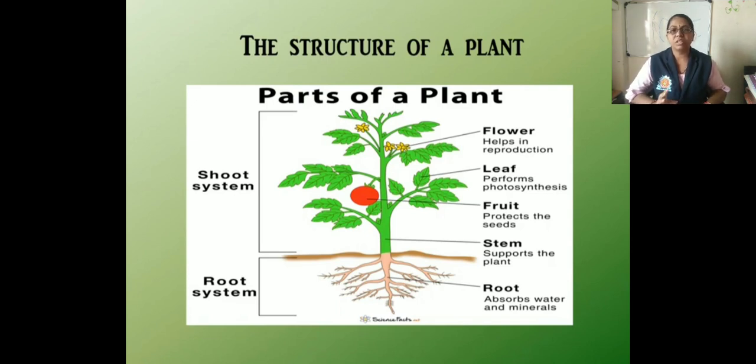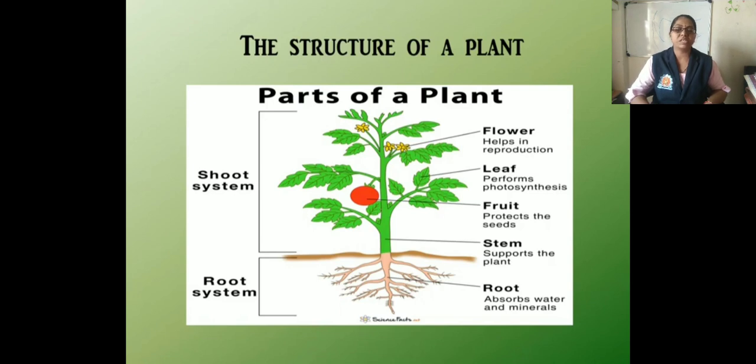So let us see the details of each part. The flower is the most attractive part of the plant. It is connected to the stem by a stalk which may be long or short. A flower has a typical color and shape. The flower is an important means of reproduction.